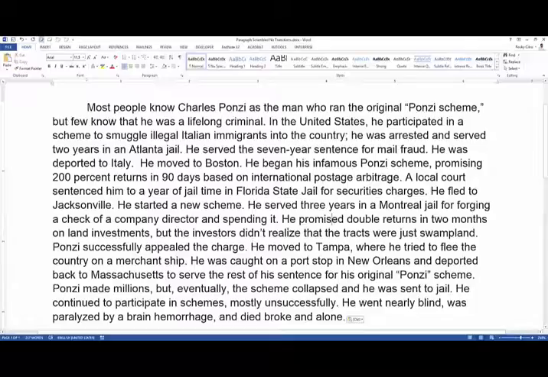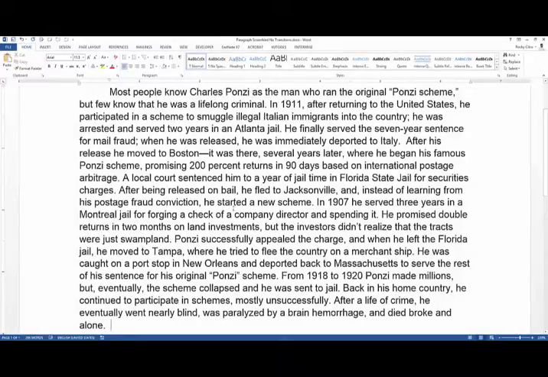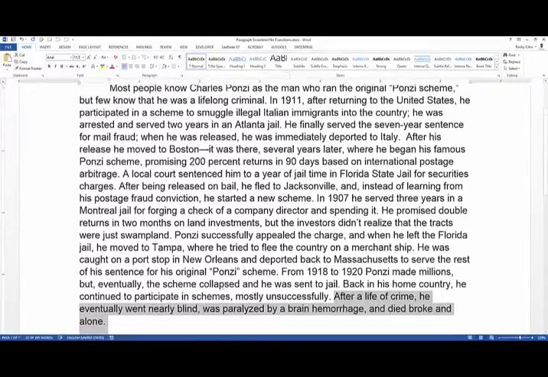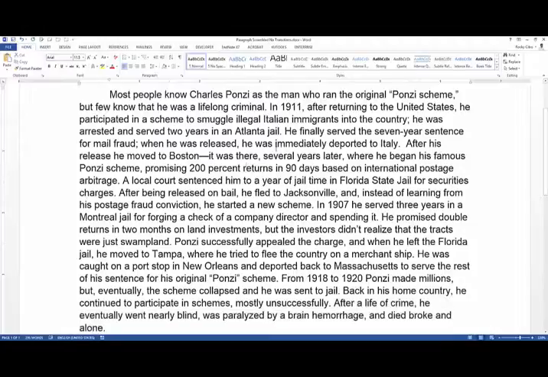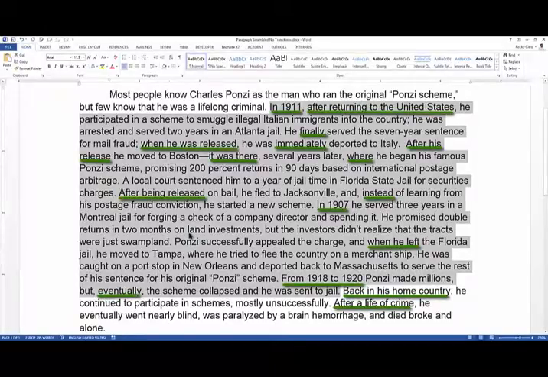So we need our transitions back, so I'm going to stick them back here. Okay, we've got our transitions back. So we have our topic sentence, introducing the idea of lifelong crime. And we have our concluding sentence that after this life of crime, he died broken alone. And now we have our body sentences with all the details, data, and specifics. They're still scrambled, but now we have all of the transitions and connections and clues to be able to put them in the right order.